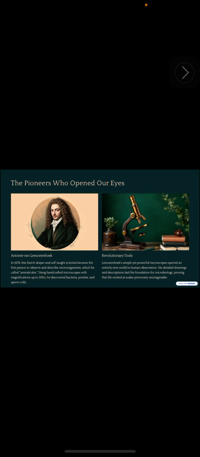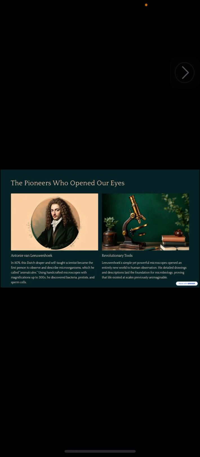Nowadays we have advanced-level microscopes, from simple microscopes to compound microscopes. But this person, Antony van Leeuwenhoek, used a handcrafted microscope in the year 1676 when he discovered microorganisms, and then he discovered many different bacteria, protists, and sperm cells.